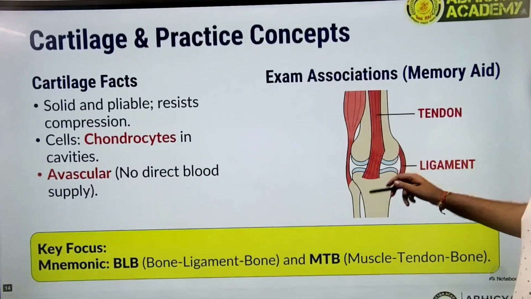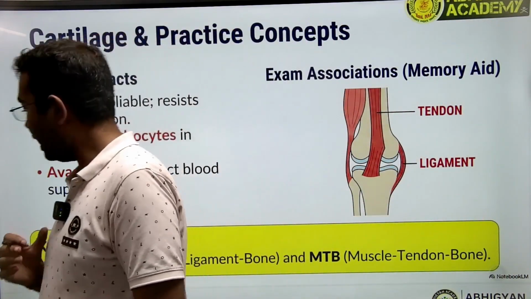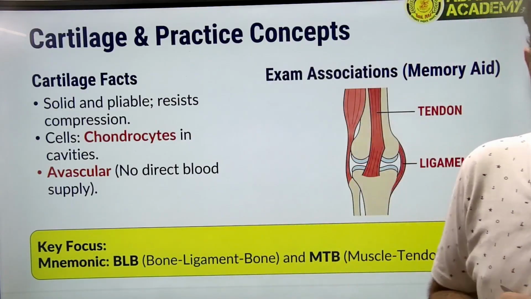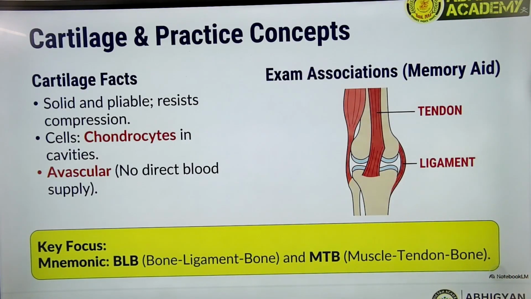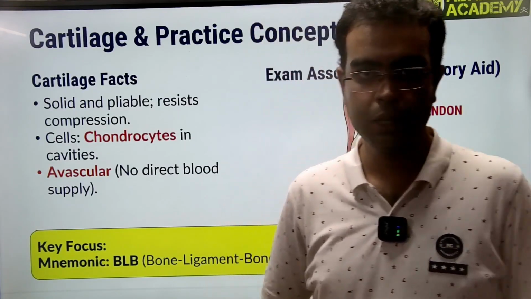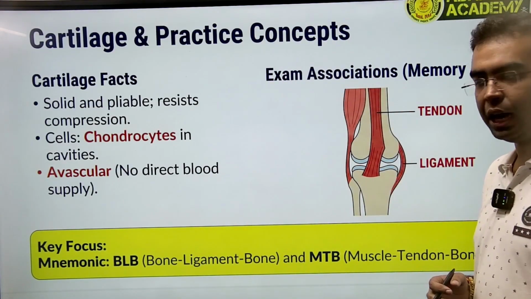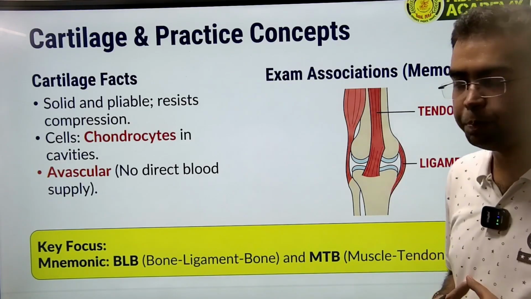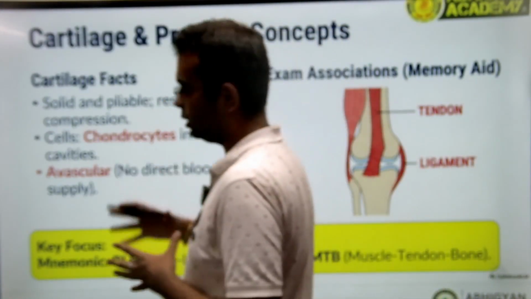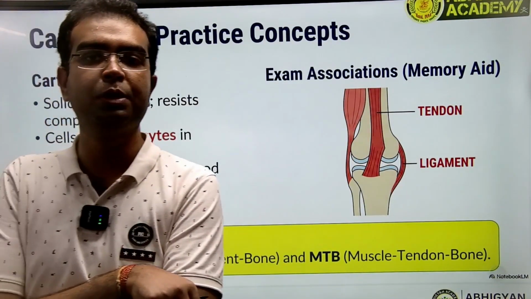Now let us understand what cartilages are. Cartilages are some kind of soft tissues. They are thin tissues which basically resist compression. They make sure that our bones are extended properly and our bones don't get compressed in any way. They are solid in nature, but they are pliable. Pliable means they can extend, they can bend, they are pretty flexible in nature.